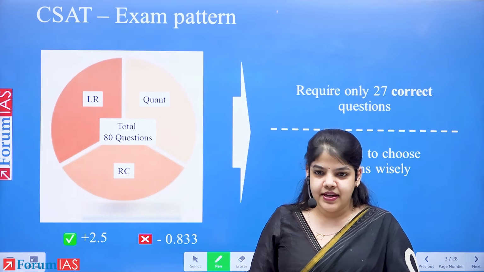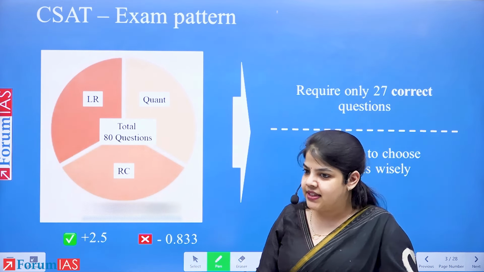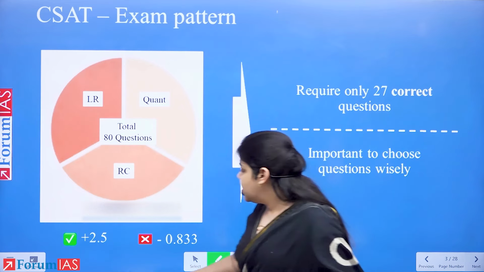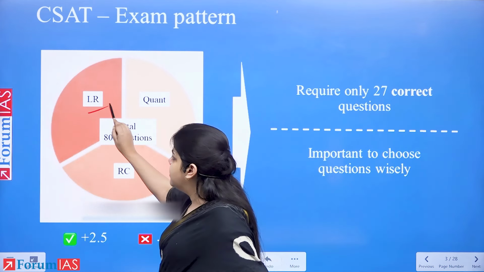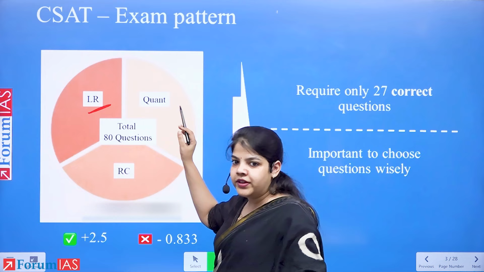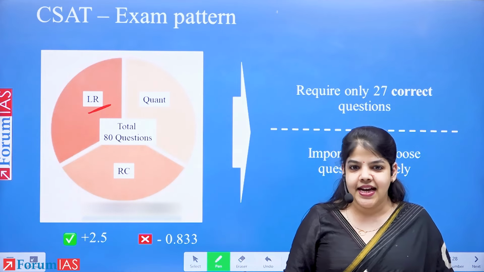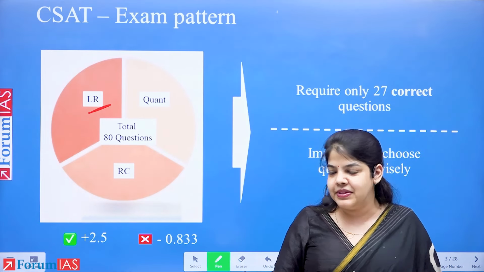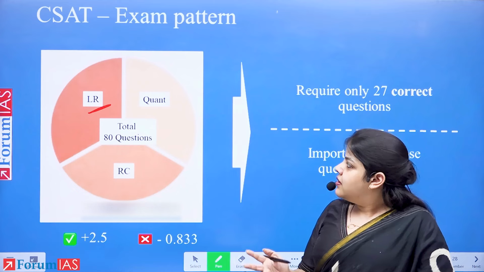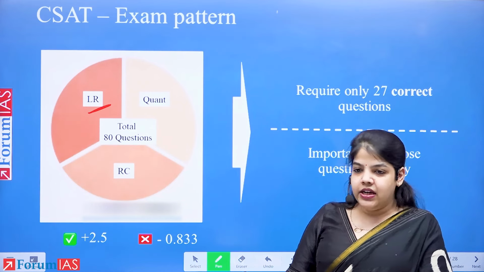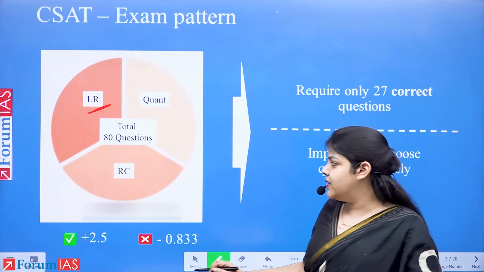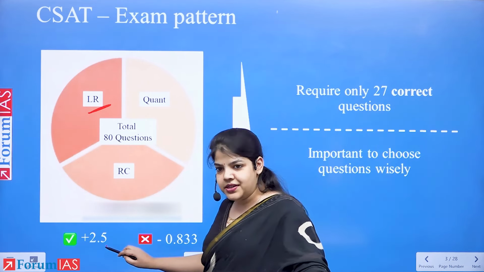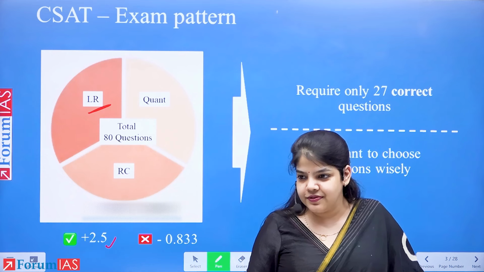CSAT, as we know, is divided into 3 sections: logical reasoning, which is reasoning, analytical ability, quantitative aptitude or maths, as well as reading comprehension or verbal ability. There is a total of 80 questions, which means for every right question, we get 2.5 marks. And for every negative, there is 1/3 negative, which converts into 0.833 negative.